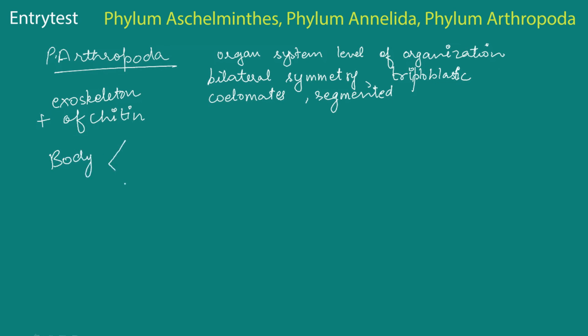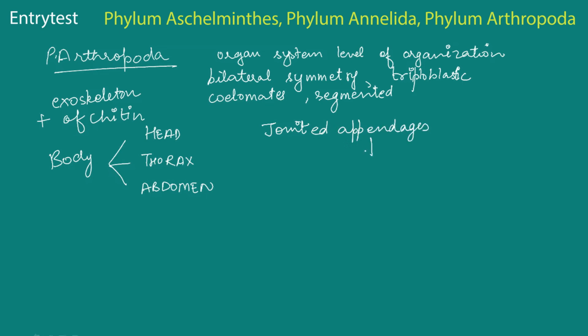Additionally, the body is divided into 3 parts. The uppermost part is called the head, the middle part is called the thorax, and the last part is called an abdomen. They also have appendages that are jointed appendages, that's how they get their names. Appendages means poda and joints means arthro. So that's how they get their name, jointed appendages, arthropoda.